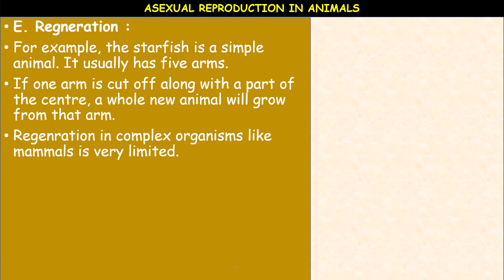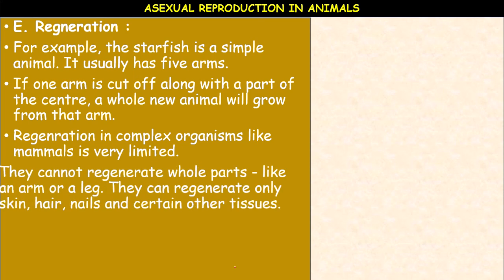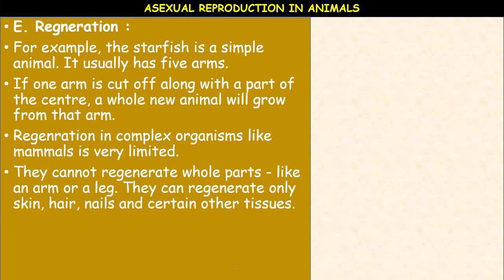Regeneration in complex organisms like mammals is very limited. They cannot regenerate whole parts like an arm or a leg. They can regenerate only skin, hair, nails and certain other tissues. The best or the fastest regenerating organ in a human body is the liver.